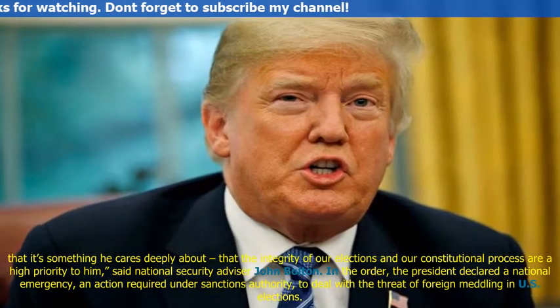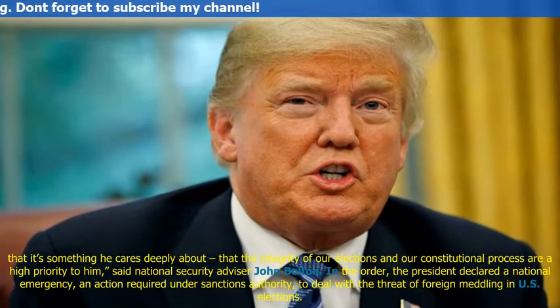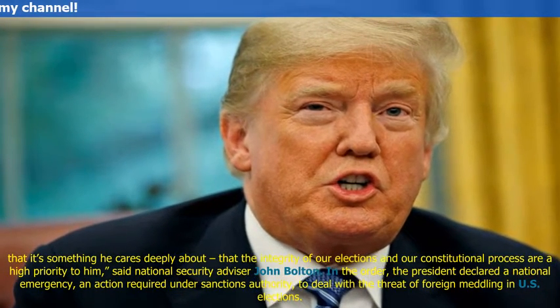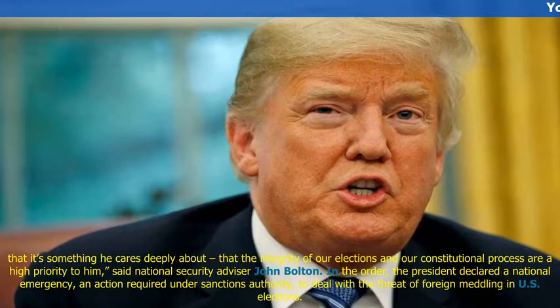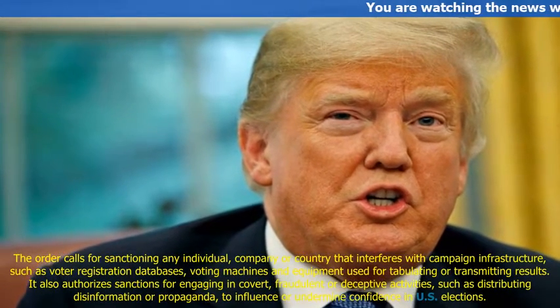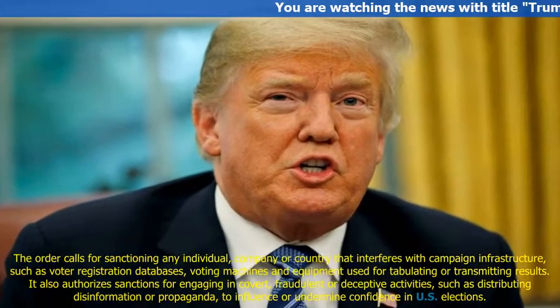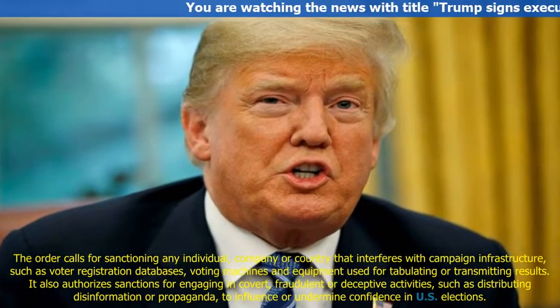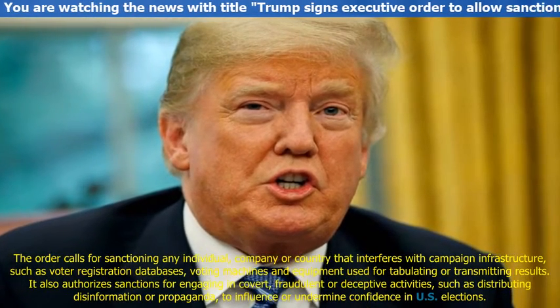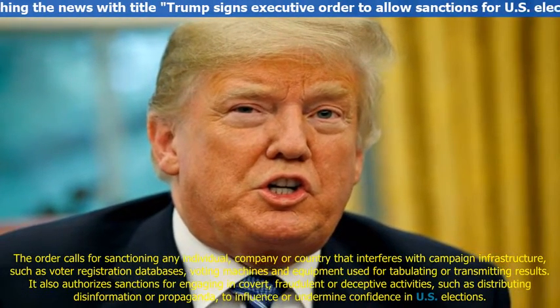In the order, the president declared a national emergency, an action required under sanctions authority, to deal with the threat of foreign meddling in U.S. elections. The order calls for sanctioning any individual, company or country that interferes with campaign infrastructure, such as voter registration databases, voting machines and equipment used for tabulating or transmitting results.